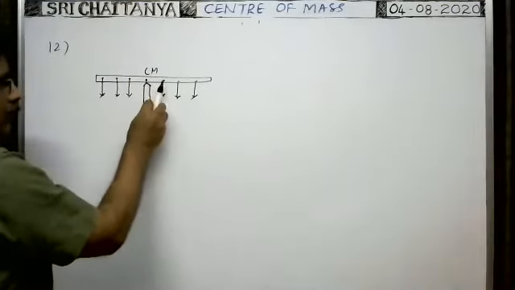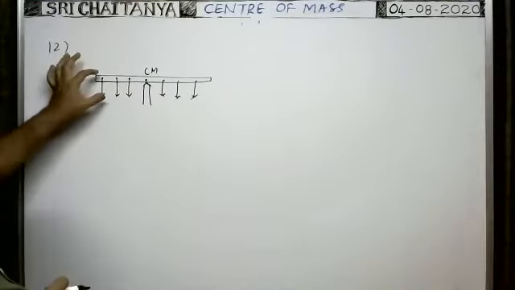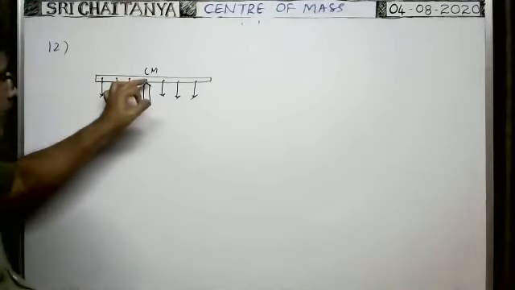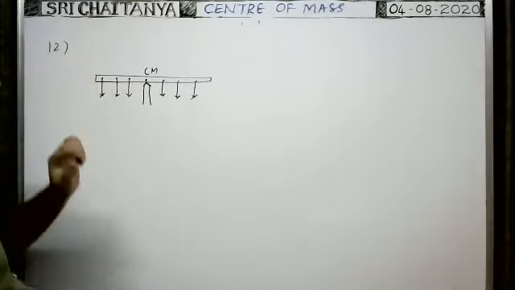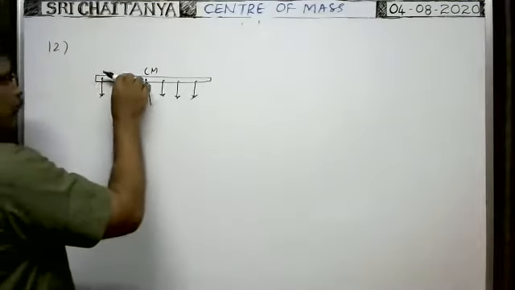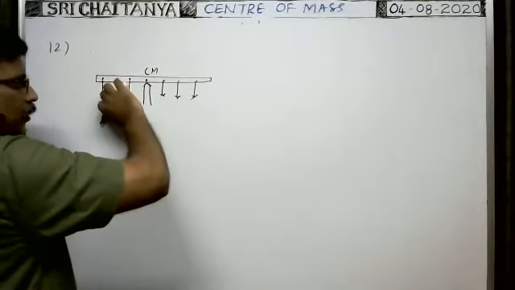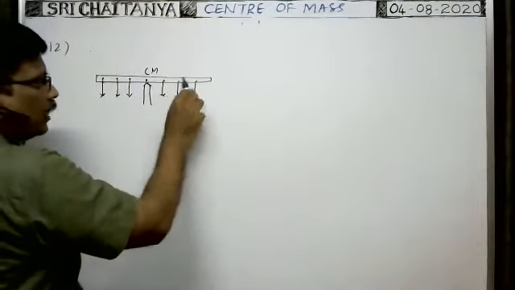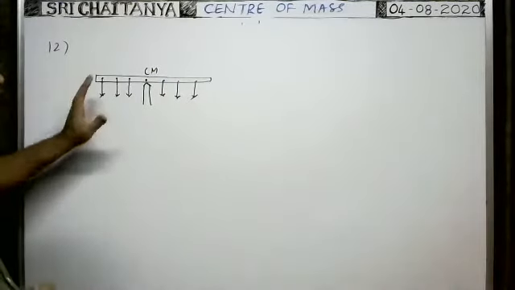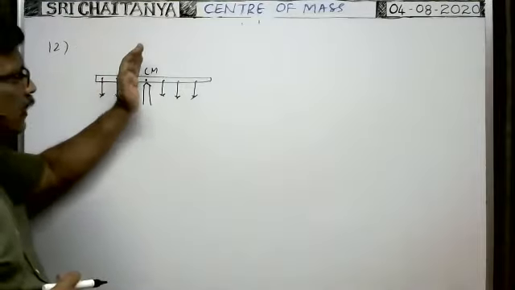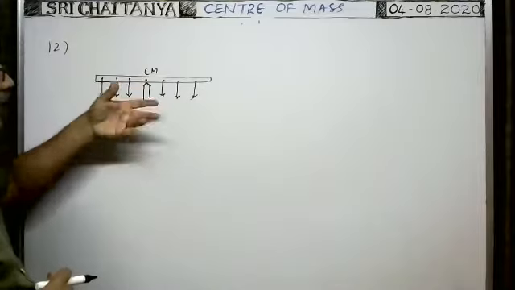This is called torque, or moment of weight of the particle: weight m1 g into perpendicular distance is called the torque or moment of weight of this particle about the center of mass. So the moments of weight of these particles about the center of mass try to rotate the body in the anti-clockwise direction. The torque or moment of weight of these particles tries to rotate the body in the clockwise direction about the center of mass. So the sum of moments of weights of all the particles in the body about the center of mass becomes zero.